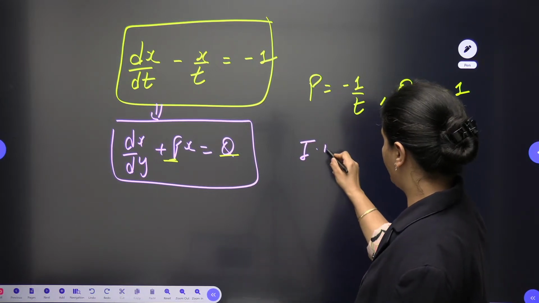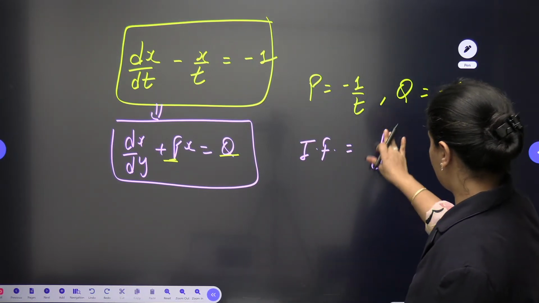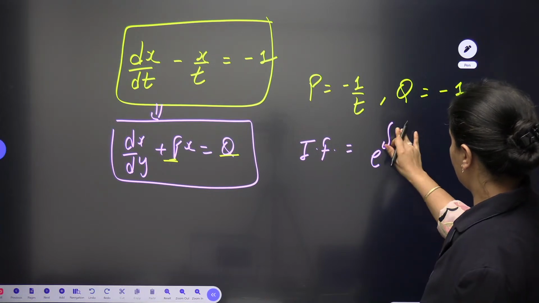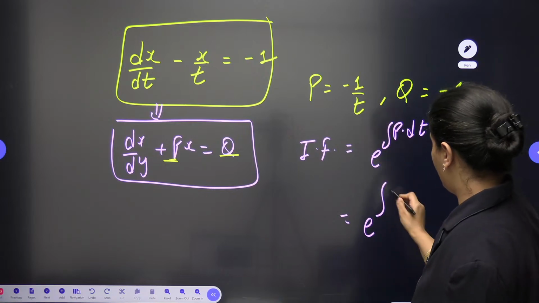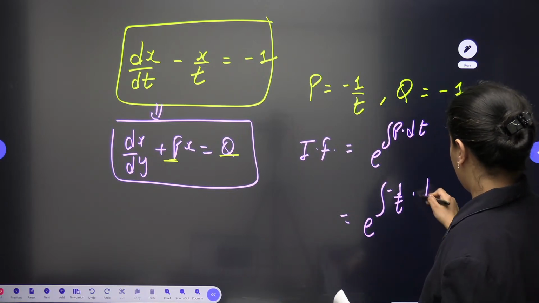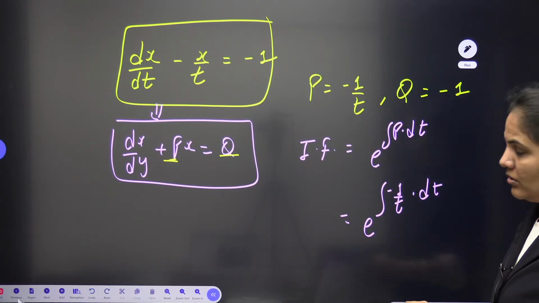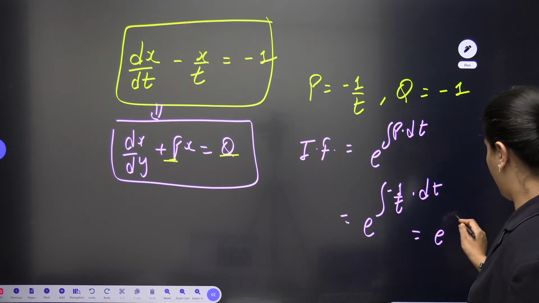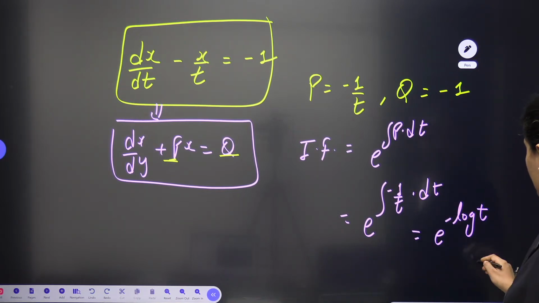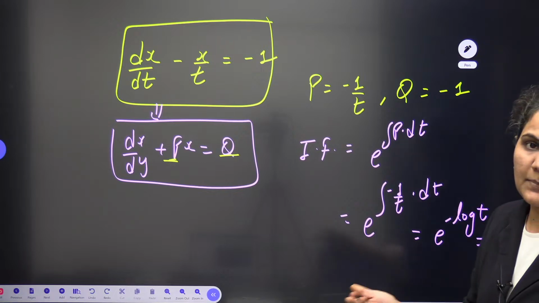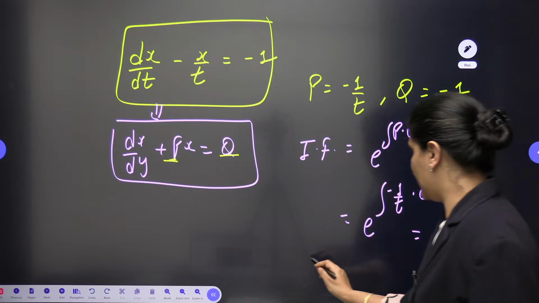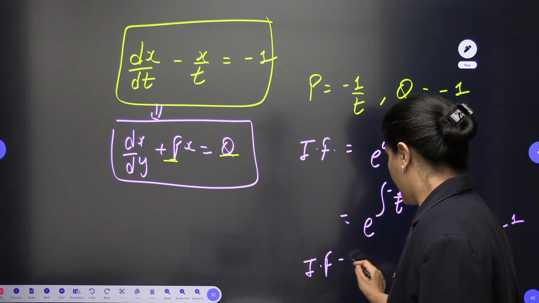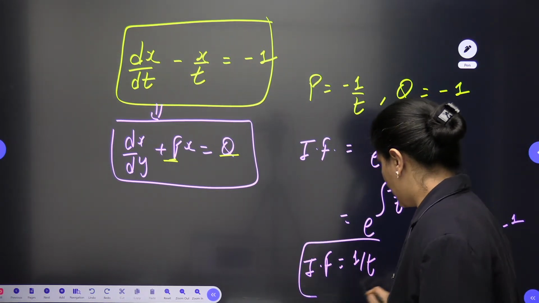First we find the integrating factor, which is e to the power integral of P dt. With P equal to -1/t, this is e to the power -log t, which is t to the power -1, or 1/t. So the integrating factor is 1/t.